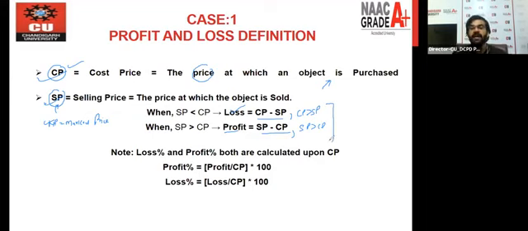After that, we have two terminologies, loss percent and profit percent. You should be aware of these two things. Both profit percent and loss percent are always found with respect to the CP, meaning the cost price. So when there is a profit percent, you will say profit by CP into 100. And when there is a loss percent, you will say loss by CP into 100. These are the two conditions you should be aware of.